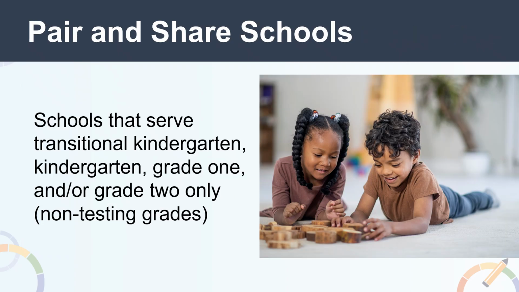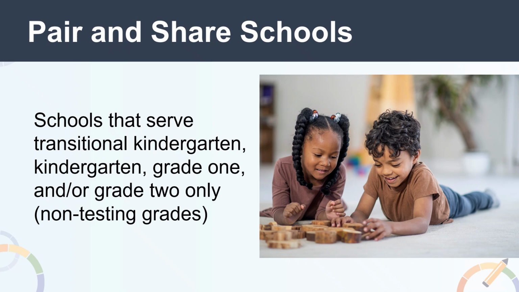Based on California's Every Student Succeeds Act, or ESSA, state plan, schools that only serve transitional kindergarten, grade 1, and/or grade 2, the non-tested grades, are required to receive a performance level on the academic indicator even though students in these grades are not administered the ELA or mathematics assessment. The process of assigning DFS results to these schools is called pair and share.